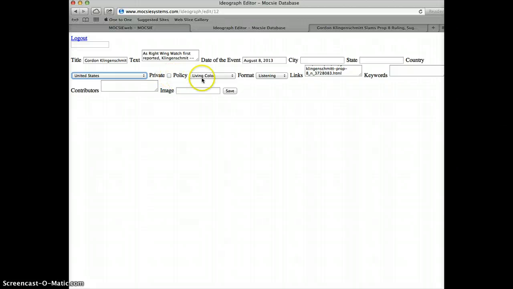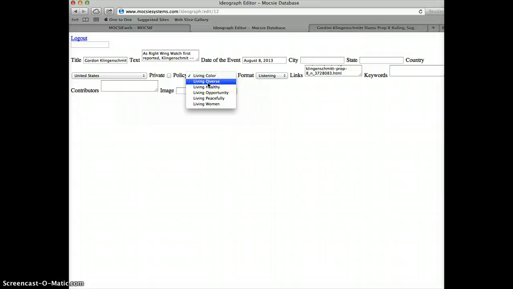It's not a private ideograph. Now, the policy campaign is living diverse, and I'm not quite sure. This probably isn't the right time to get into what those are. If you do a misclassification, we can clean that up later. But living color is typically about ending racism and marginalization of visible minorities.